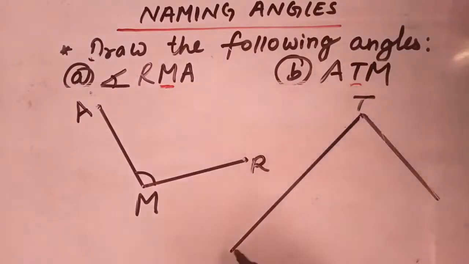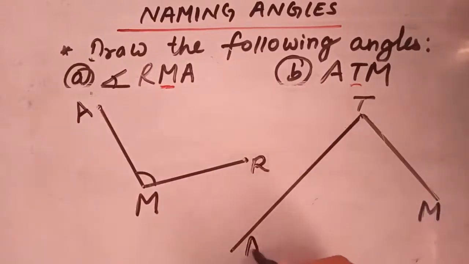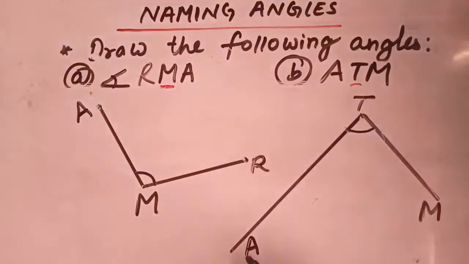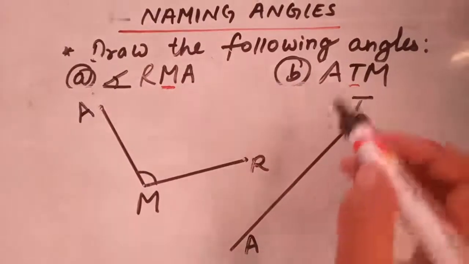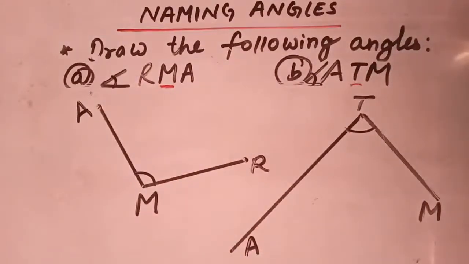Now you can write A as you wish. Either you can write here or here. Now let me write it as M and it as A. So students, we have drawn an angle ATM or angle MTA. So students, hope we have understood today's class very well. Now in the next class we will learn how to measure the angles.